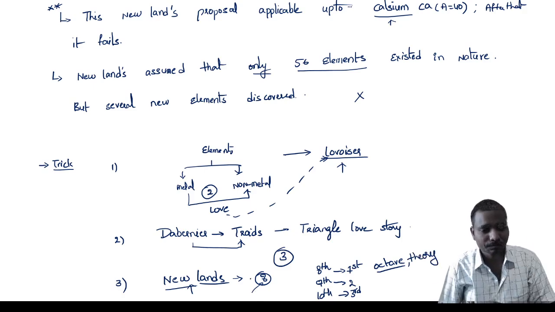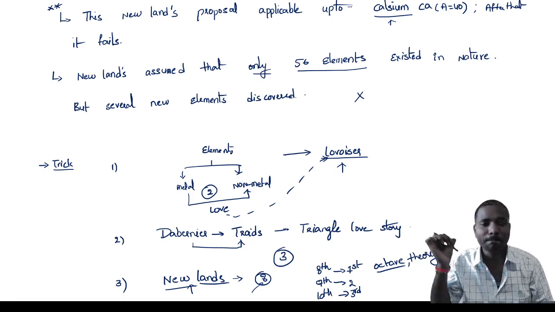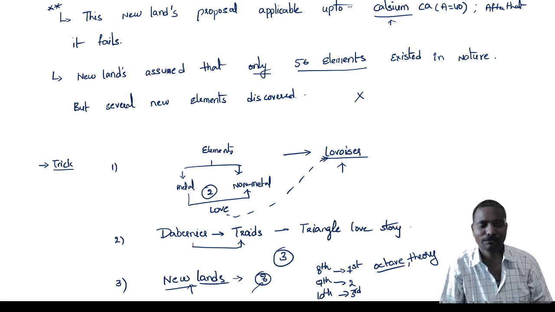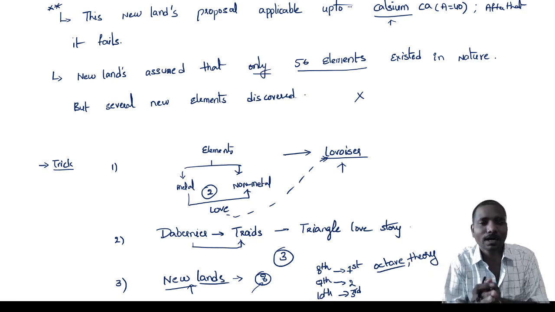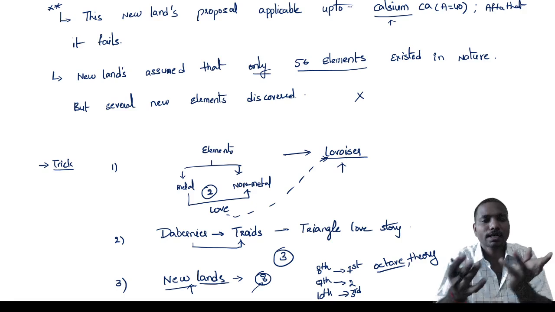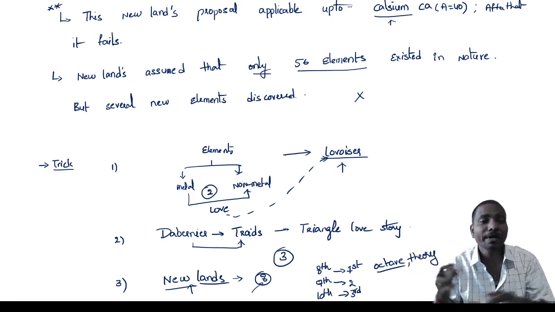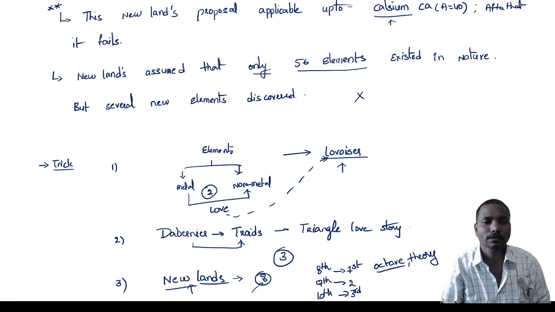After this, one more person came into the picture. That scientist is Mendeleev. Mendeleev said that it is not grouping together as 2 or 3 or 8. We have to arrange the elements in a tabular manner, like rows and columns.